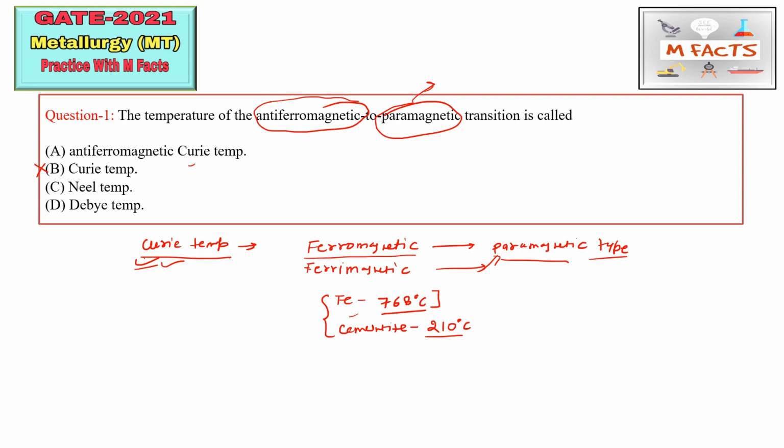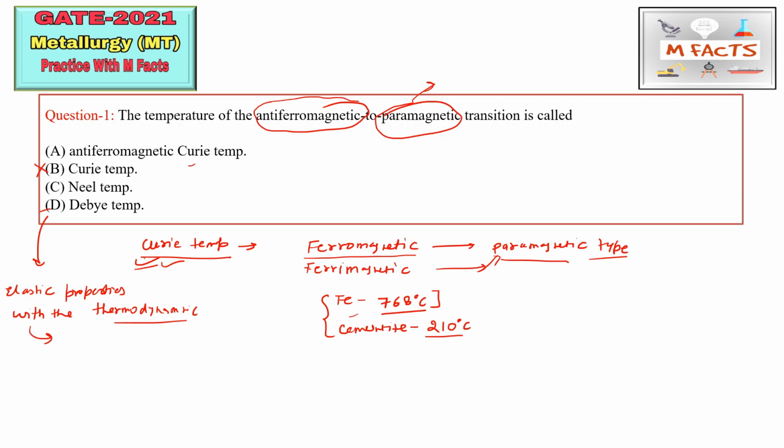So what is the Debye temperature? The Debye temperature is basically the temperature which correlates the elastic properties with the thermodynamic properties. Above or below this temperature we can explain the thermal expansion, thermal conductivity, and lattice enthalpy.